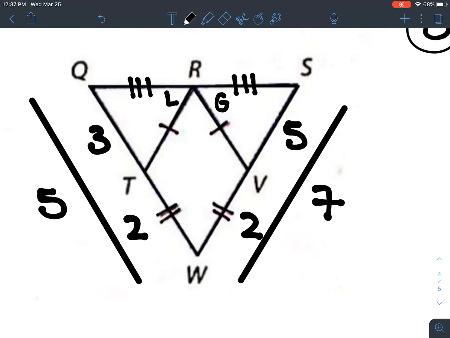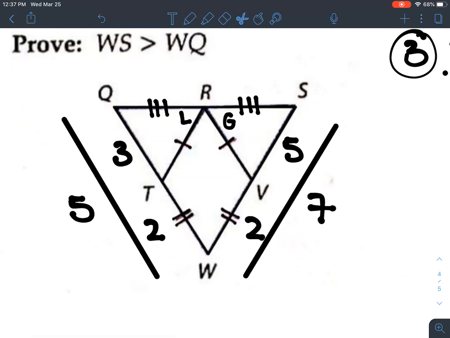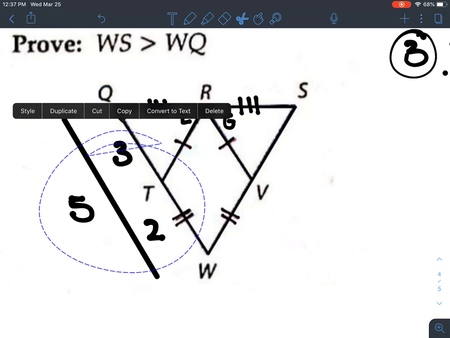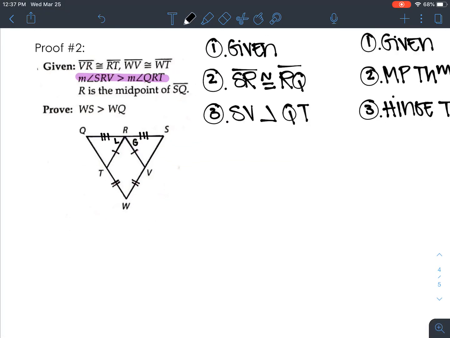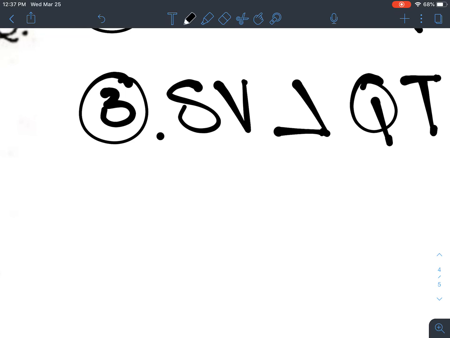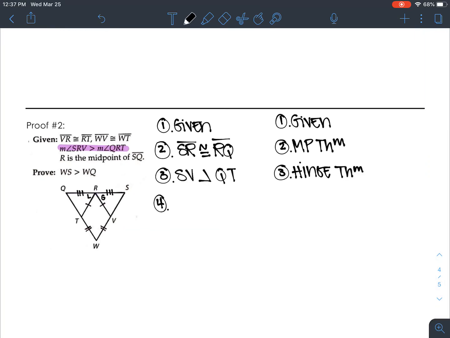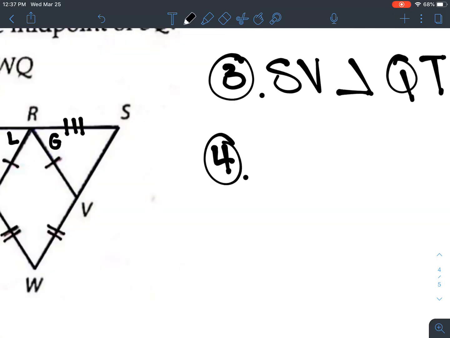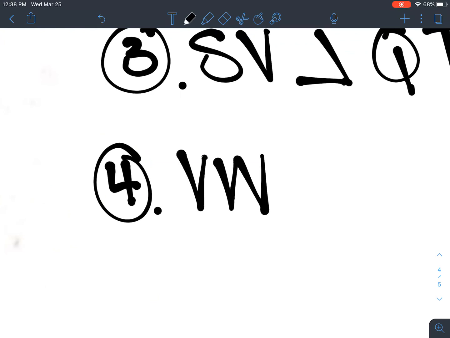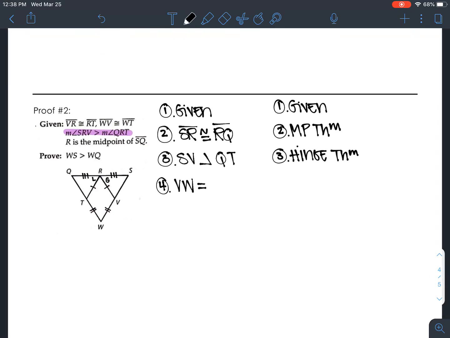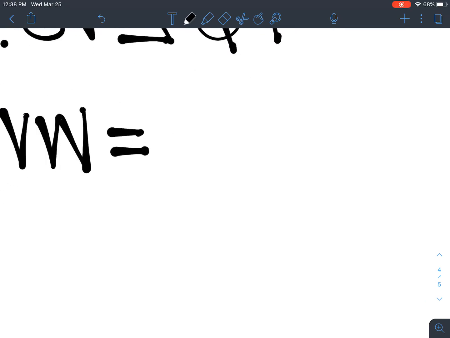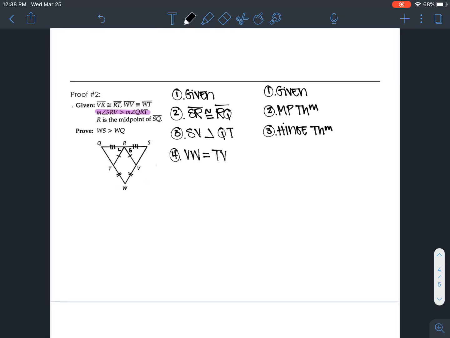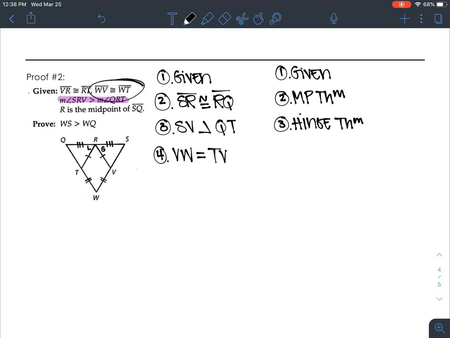Now, we can't do it using numbers, but we can do it using our handy theorems, our best friend, which is segment addition. Before I do that, I'm going to do a step of definition of congruence. I'm going to state VW is congruent to TW. I know I switched the order, but it should be fine.